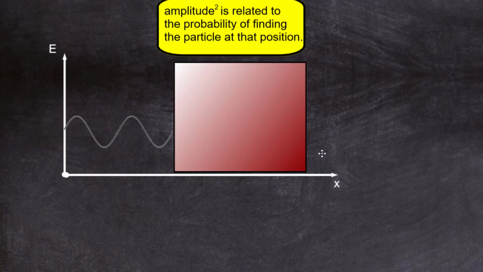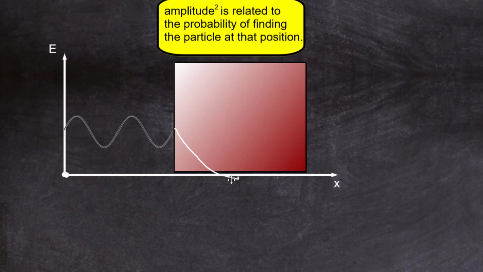So classically, that's not allowed. But in the world of waves, a wave must be continuous. It's a bit like throwing a ball against a wall. We know the ball, in fact, reflects off the wall, but if we looked at it very closely, we'd see that the ball, in fact, squashes as it touches the wall. Well, waves must be a continuous quantity. They're a real quantity. So when they reach the wall, it just doesn't stop there. The wave, in fact, should take a pattern like that. And that pattern there is almost like a sort of exponential decay going down here.